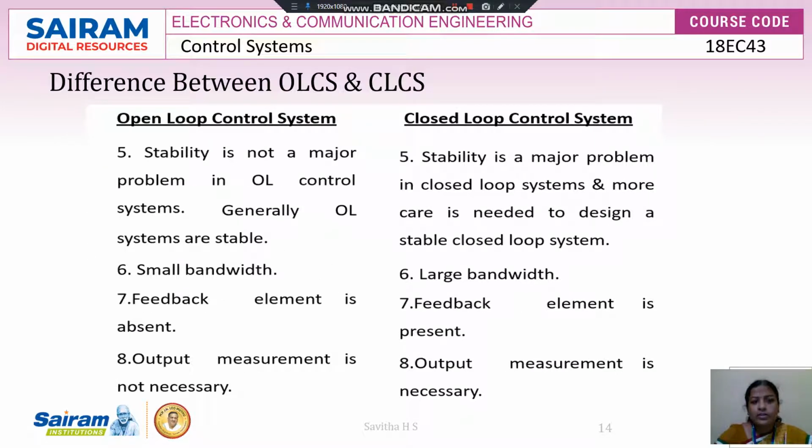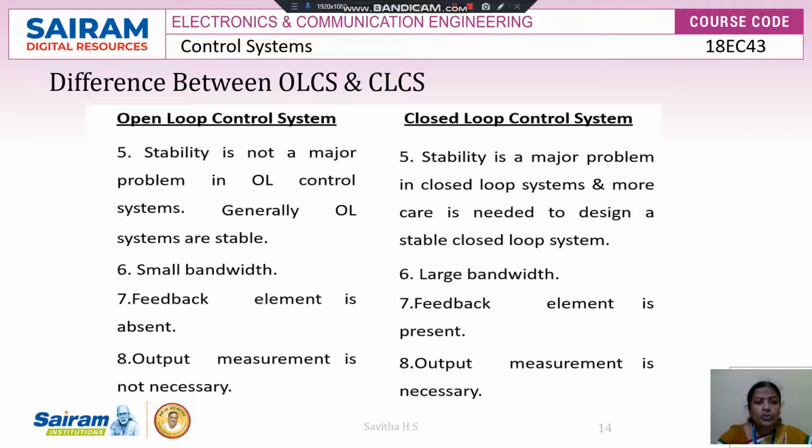Stability is not a major problem in an open loop control system. Generally, open loop systems are stable. For the closed loop control system, stability is a major problem, and more care is needed to design a stable closed loop system. In an open loop system we have a small bandwidth, but in a closed loop system we will have a large bandwidth because we are using more components and elements here.